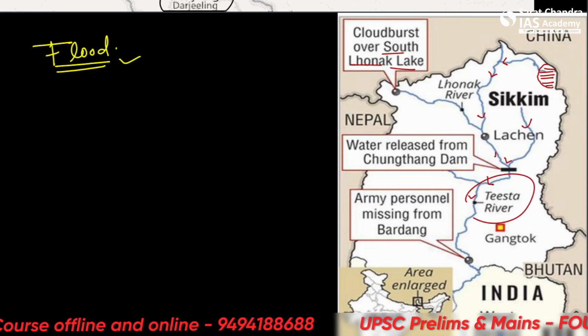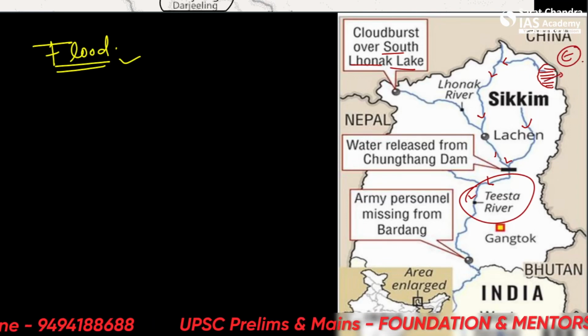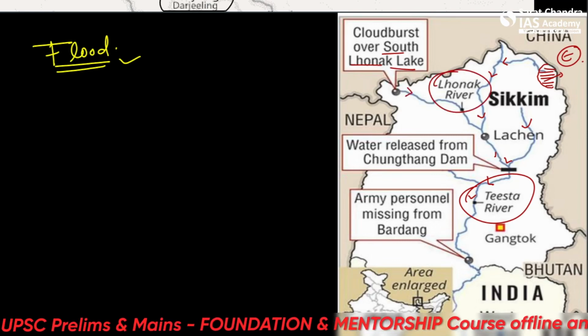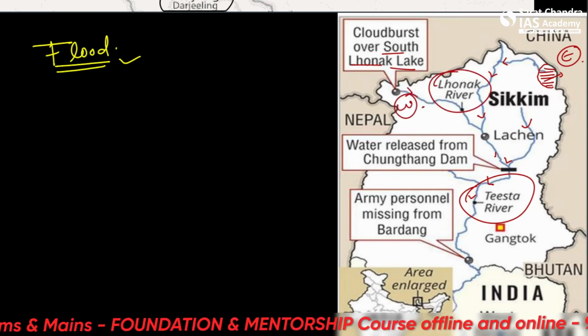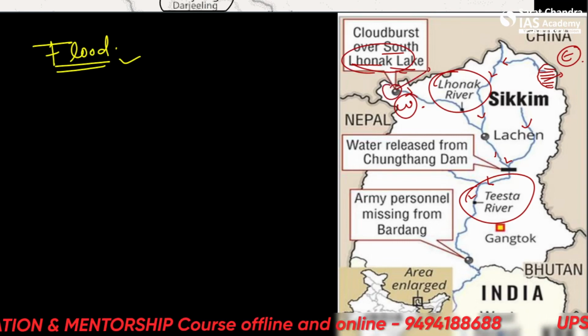Okay, so this is the Teesta river, but it originates from the eastern end. Now we are talking about the Lonak river, which is in the western end. And this is the Lonak lake here, from where the flash floods originated.